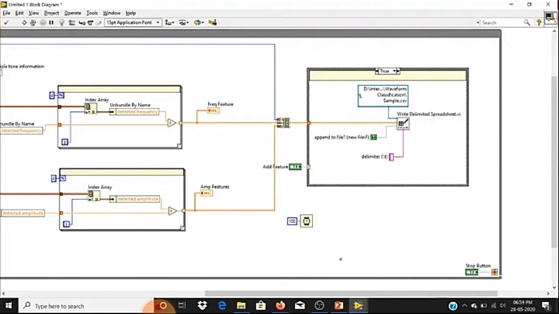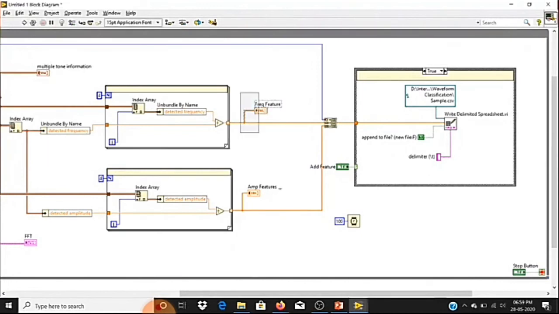Okay, so here you can see I have extracted the features. I have combined the features corresponding to the signal, and I'm writing that data into a CSV file. We'll see how this is working. Let me go to the front panel.